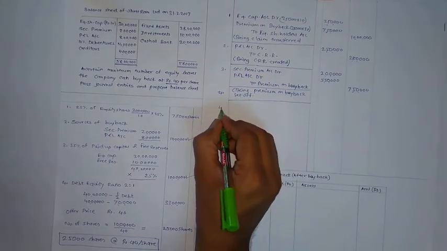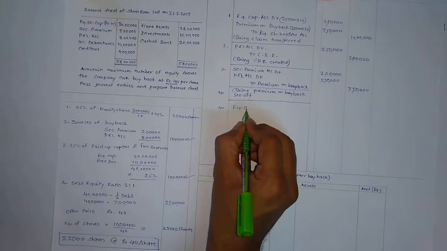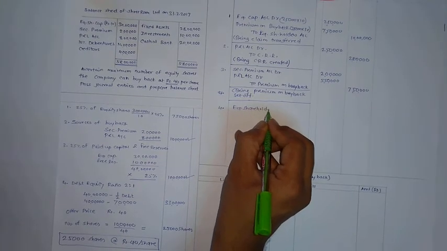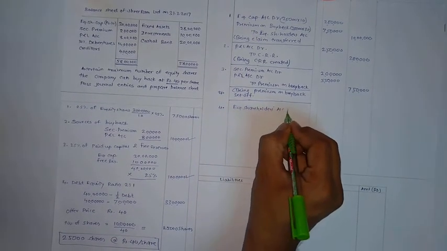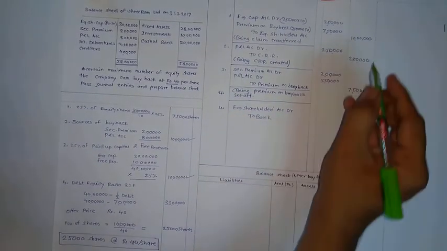And now the last entry, equity shareholders account debit to bank. Their claim was 10 lakh.